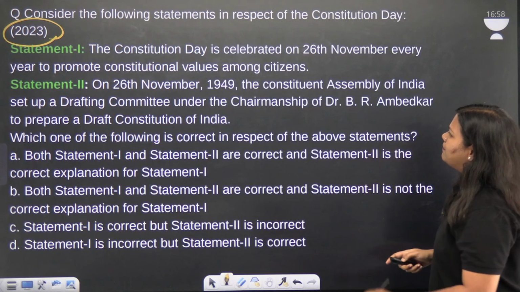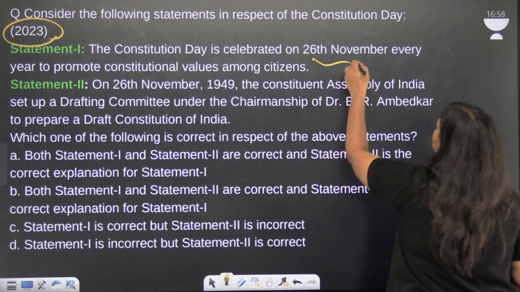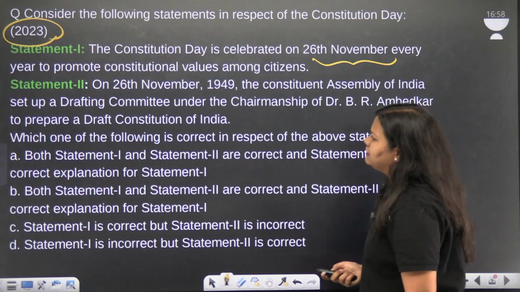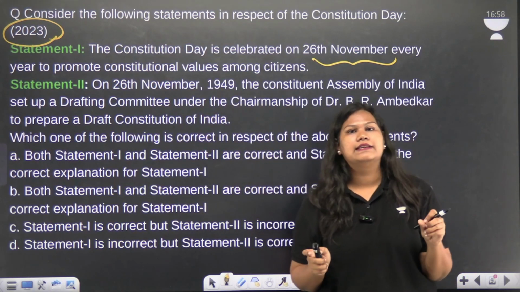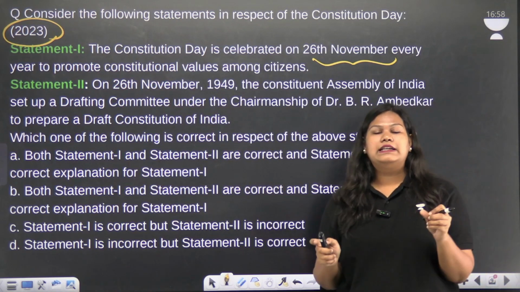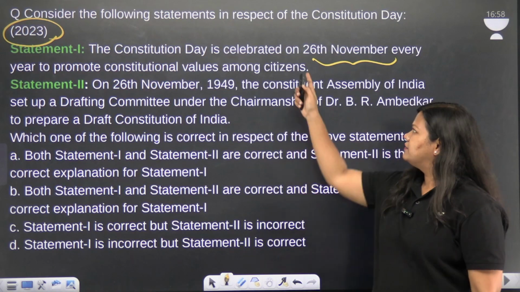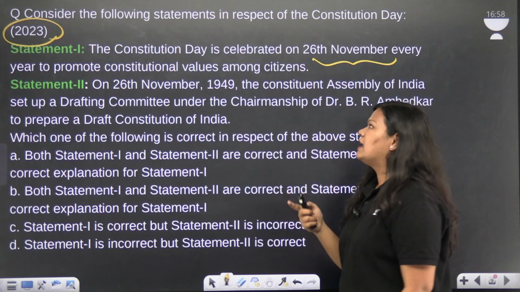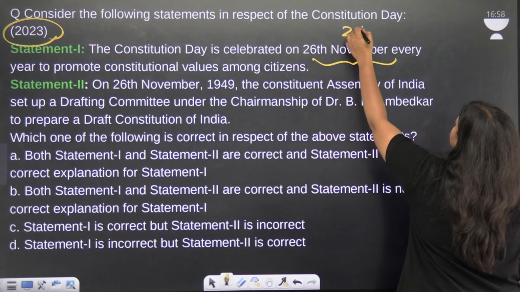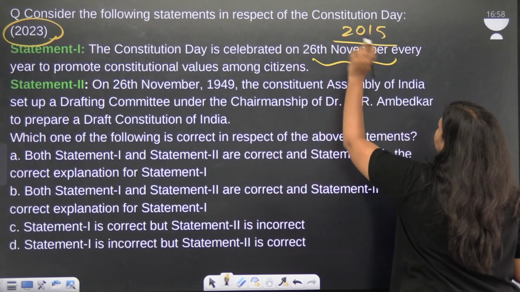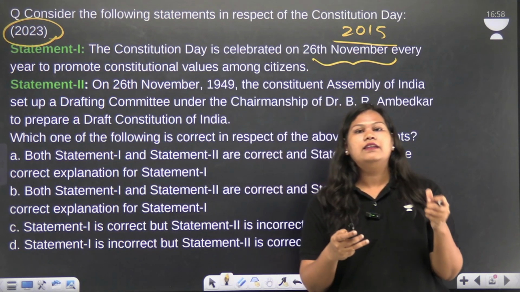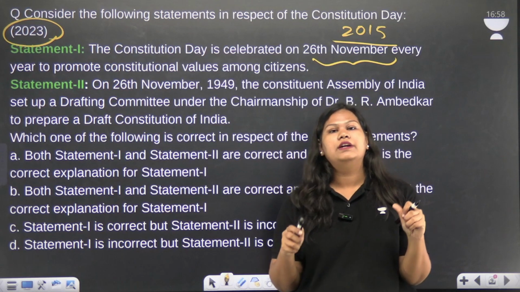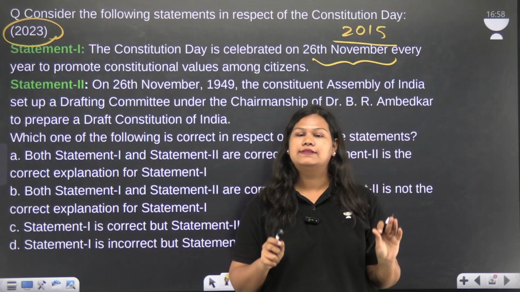Statement 1 is saying that Constitution Day is celebrated on 26 November every year, which promotes constitutional values. This statement is correct because we celebrate Constitution Day, or Samvidhan Divas, on 26 November, and the celebration started from the year 2015. This commemorates the day when the Constitution was adopted by the Constituent Assembly.